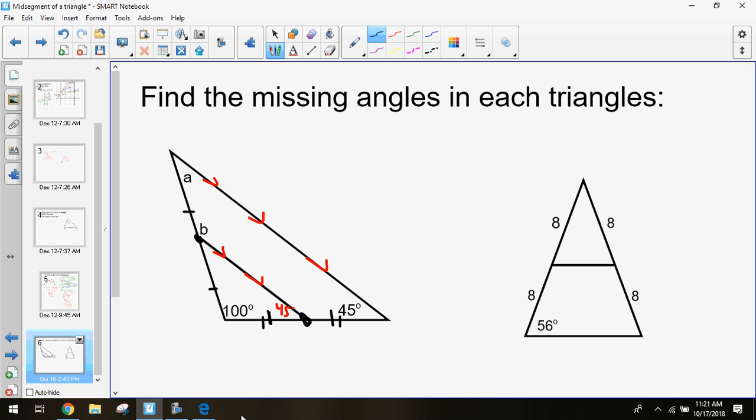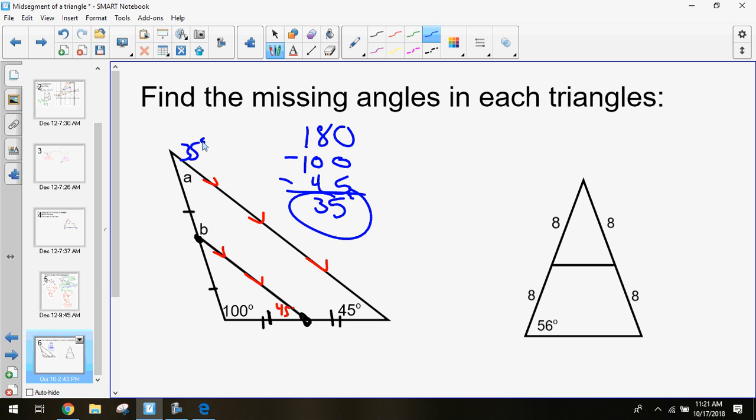But if I look at this whole triangle, the large triangle as a whole, I forget I have a midsegment. I have 100, I have 45, and I have a missing angle. Can I solve for that missing angle? How? I can do 180 minus 100 minus 45, and that leaves me with 35. So 35 is A.